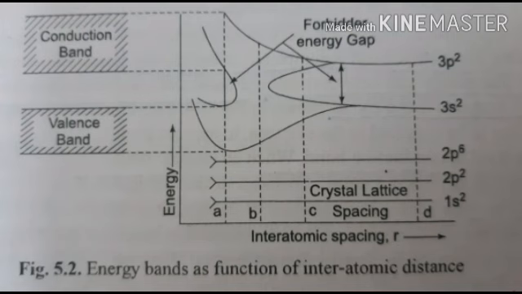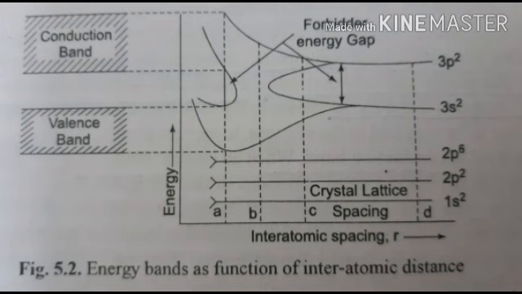Now, if the interatomic spacing is further decreased to the point A, that is the actual interatomic spacing which exists in the crystal lattice, at this interatomic spacing A, the 8n energy levels split into two bands, valence band and conduction band, with a gap in between them.